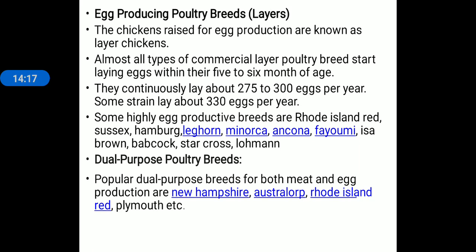And the next type is dual purpose poultry breeds, in which these birds are used for both meat and egg production. It includes New Hampshire, Australorp, Rhode Island Red, Plymouth. So these are the different examples and the classification of breeds according to purpose, such as meat, egg and dual purpose. So these are the three types.